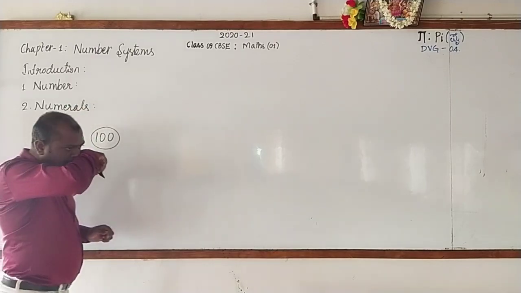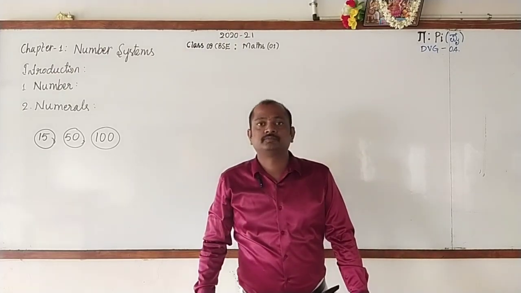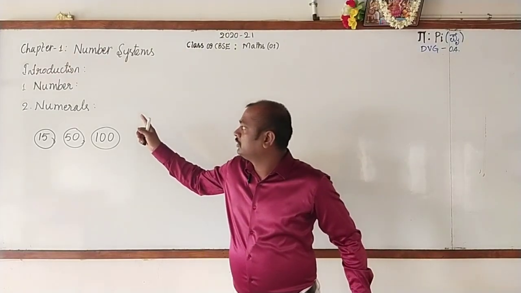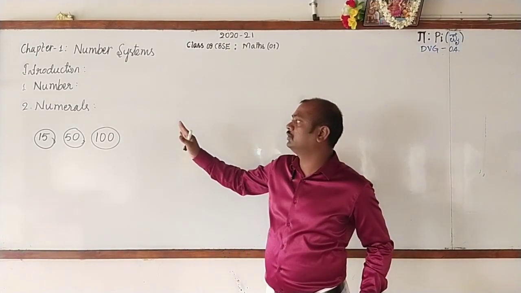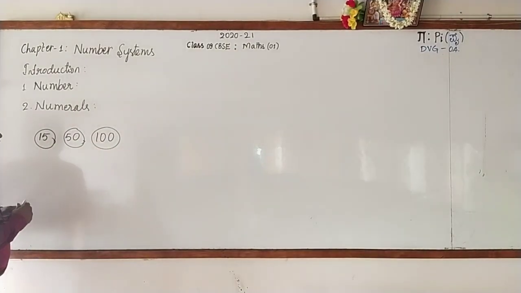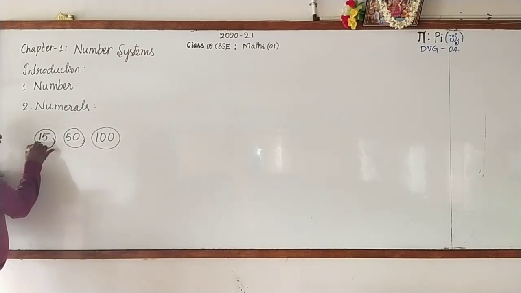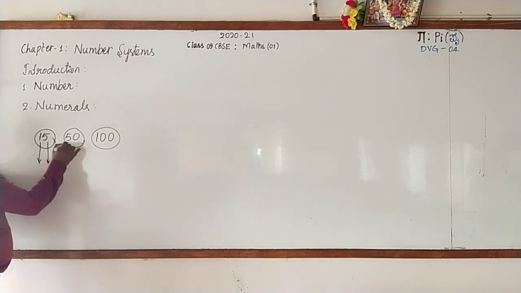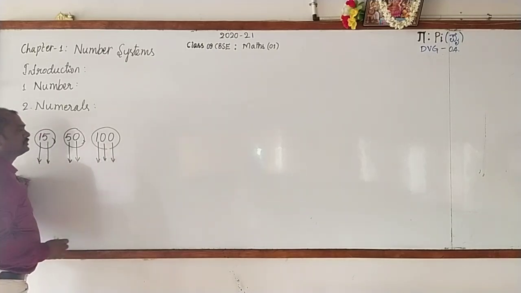Got it? Okay, listen to me carefully, the definition of numerals. The symbols which are used for representing the numbers are called numerals. Now, again, go through these numerals 15, 50 and 100. Here, to write the numeral 15, I have used some more symbols like 1 and 5. To write 50, 5 and 0. To write 100, 1, 0 and 0.